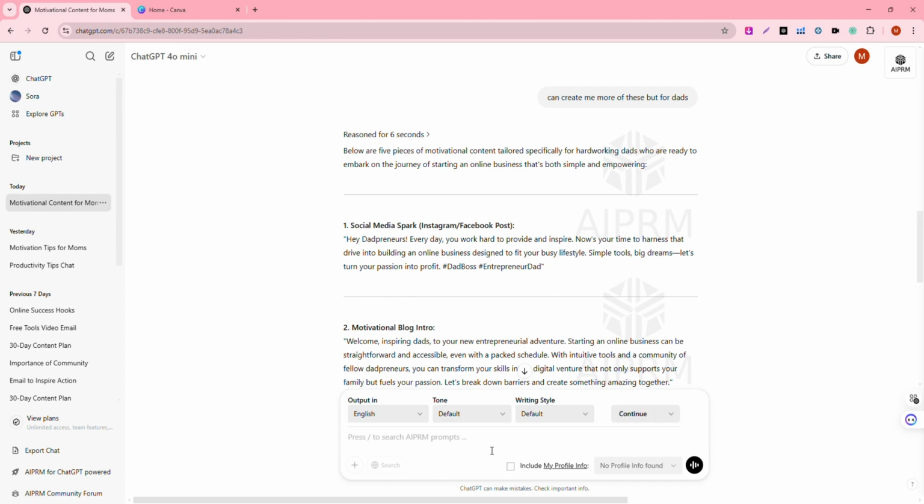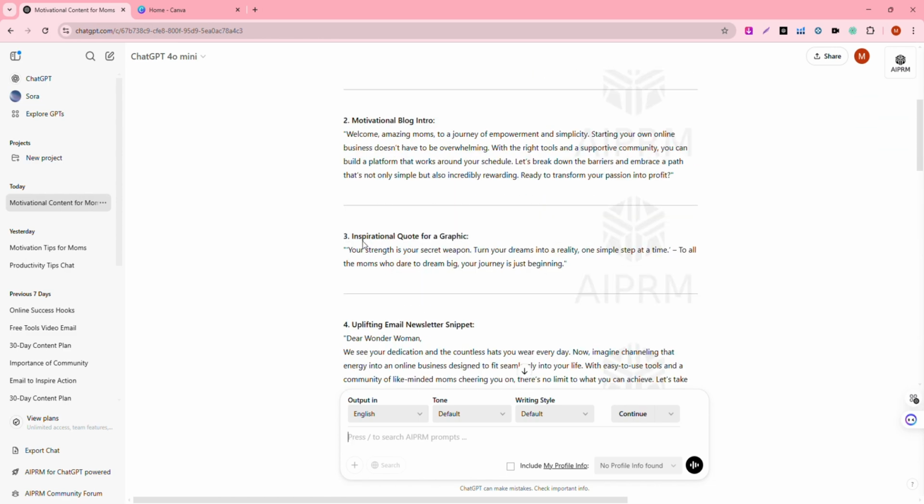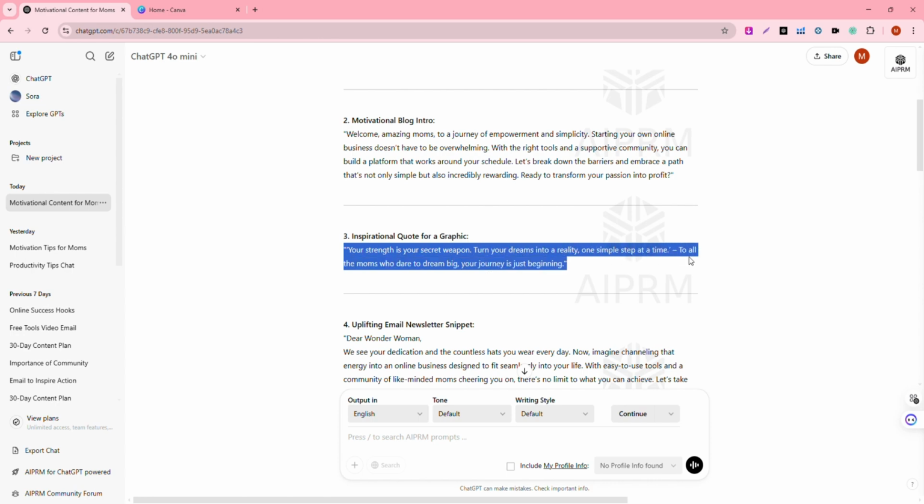And you can do a lot of things with this, but today we're going to start with the basics. Let's say, for example, I want to start with this inspirational quote: Your strength is your secret weapon. Turn your dreams into reality, one simple step at a time. Now what I will do is use Canva. Remember, Canva is a pre-made design tool that you can customize and use to create content. So I'm going to go to Canva.